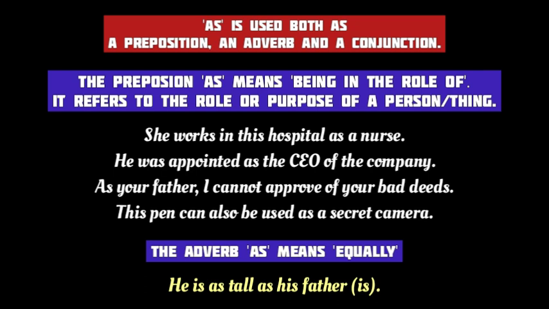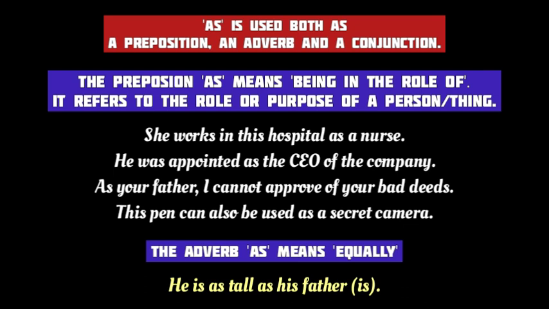You see, the word as is used in multiple ways in a sentence. It may be a preposition or an adverb or a conjunction. The preposition as means being in the role of. It refers to the role or purpose of a person or thing.